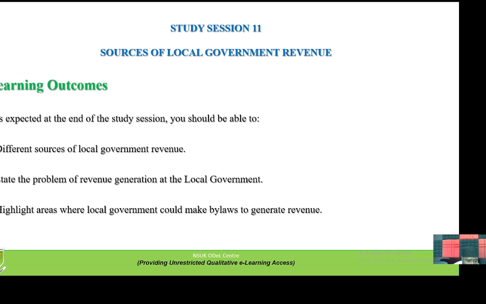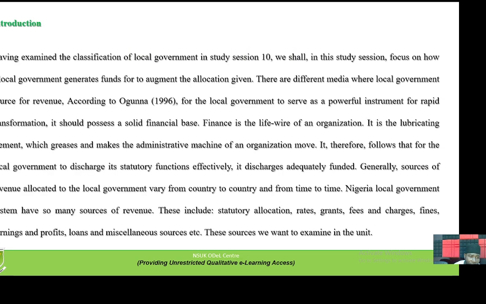And number three, it highlights areas where local government will make bylaws, that is local government law, to generate revenue. Local government is responsible for making law, and that responsibility of local government to make law is what we refer to as bylaw. The law made by local government is referred to as bylaw in terms of its revenue generation. The introduction part of it.